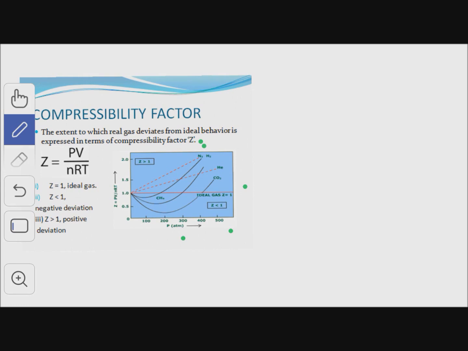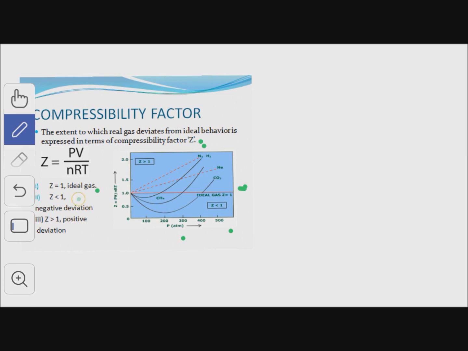This is the graph between compressibility factor and pressure. If Z is equal to 1, then the gas shows ideal behavior and obeys the ideal gas equation. And this Z is equal to 1 graph is parallel to the pressure axis.